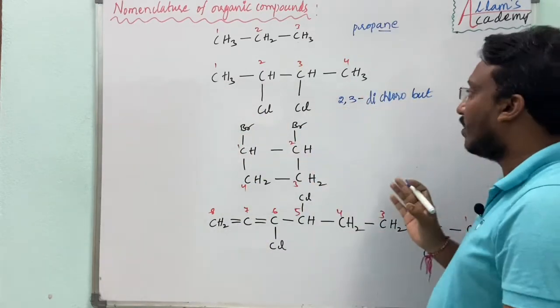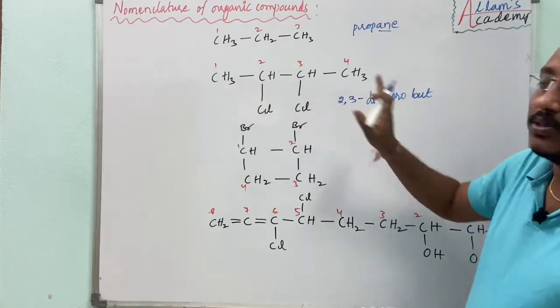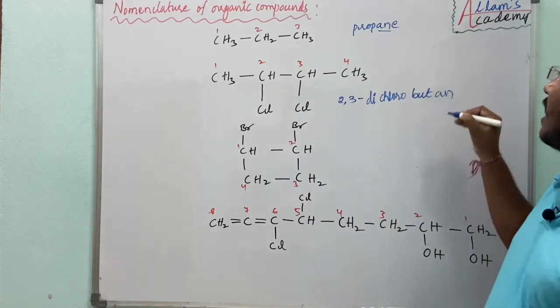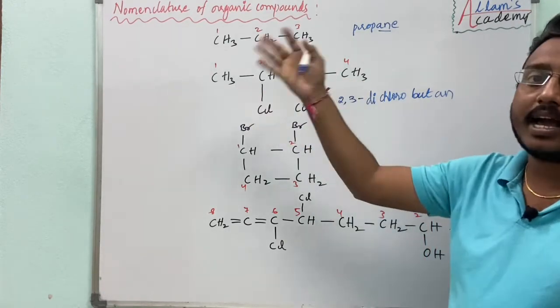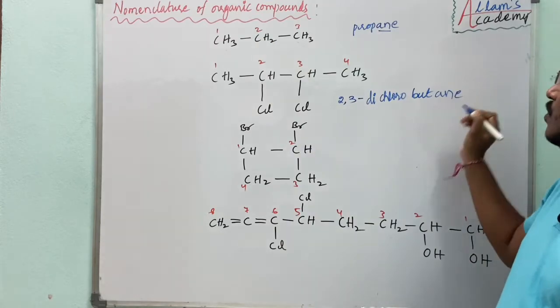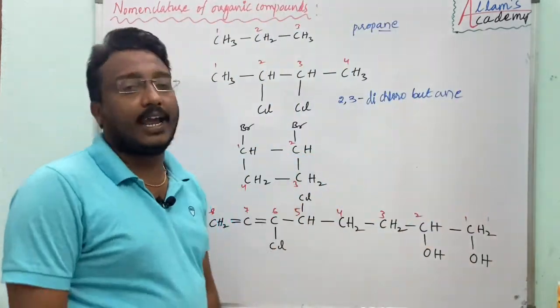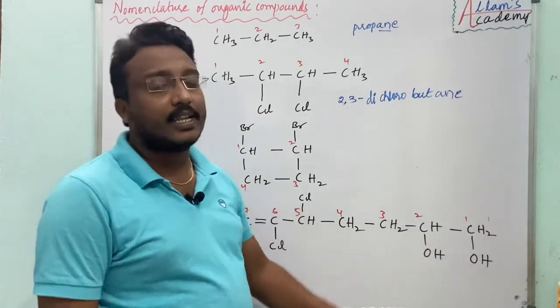Next we have to come to the suffix. Here it is single bonds only, so single bond means we have to write an. And here it has no functional group. It is simply a hydrocarbon, so we will write e. So 2,3-dichlorobutane. Is this the way to write the nomenclature?